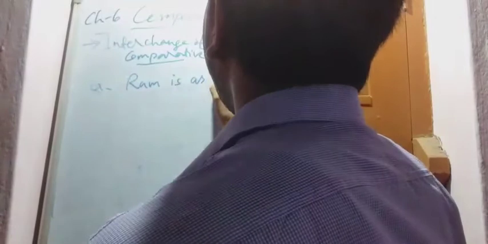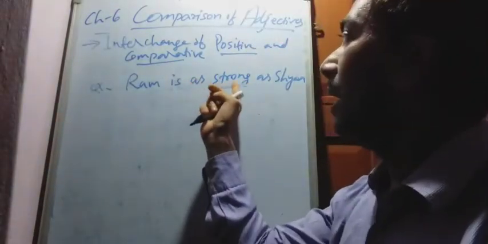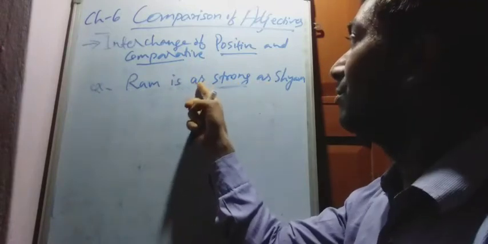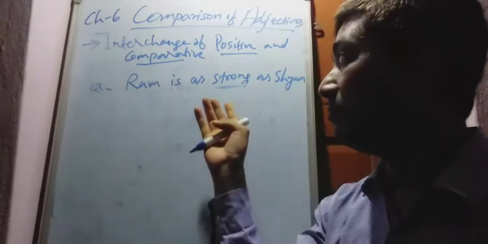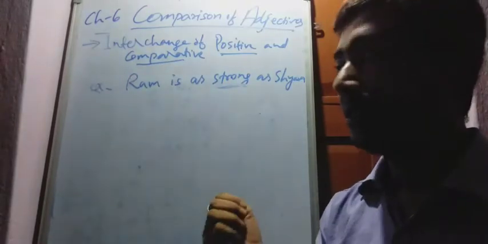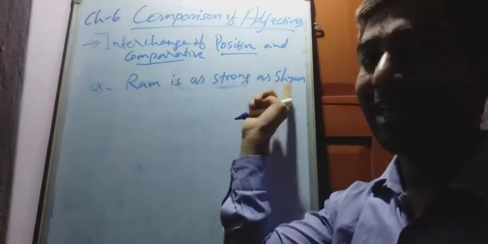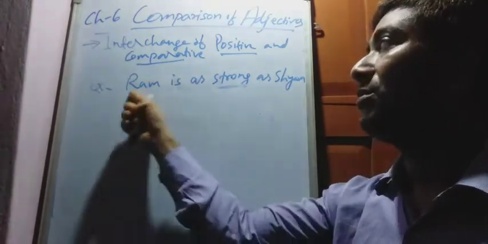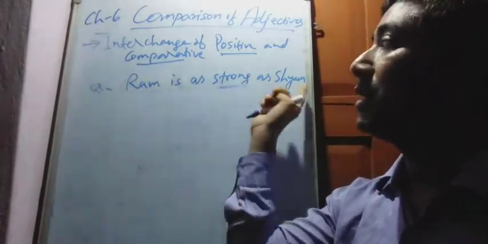Ram is as strong as Syam. Strong is positive; after and before positive, as is used. We have to change it into comparative, means we have to use stronger, and the meaning will be the same.